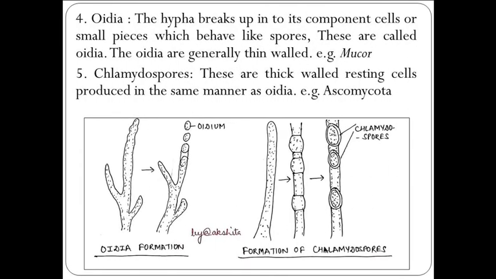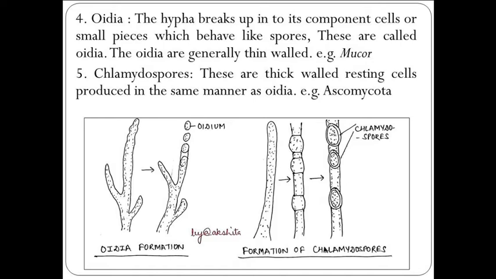The fourth type is oidia. The hyphae break up into component cells or small pieces which behave like spores. That is called oidia. The oidia are generally thin-walled. An example is Mucor. In the diagram, lower left, you can see oidia formation. The hyphae break up into component cells, small pieces which behave like spores, and they germinate. These oidia are thin-walled and don't have stored reserve food. They germinate after liberation and can't survive under unfavorable conditions.